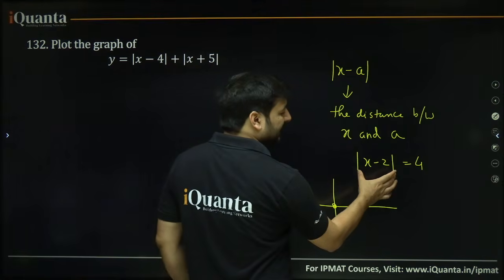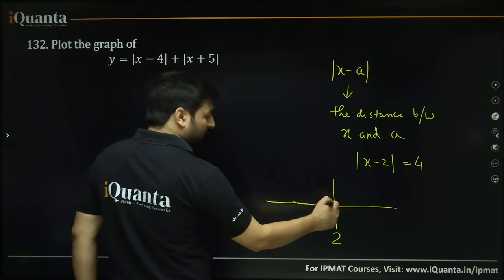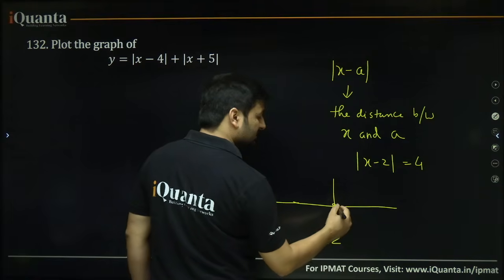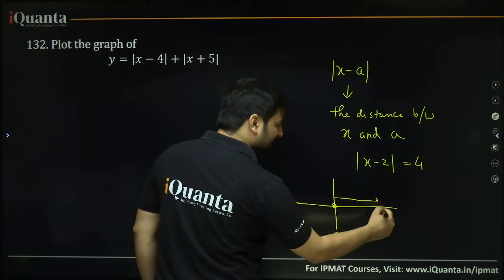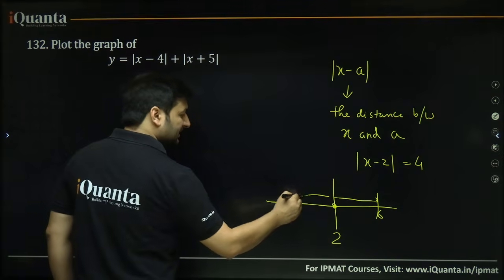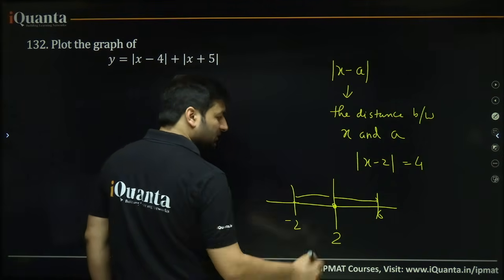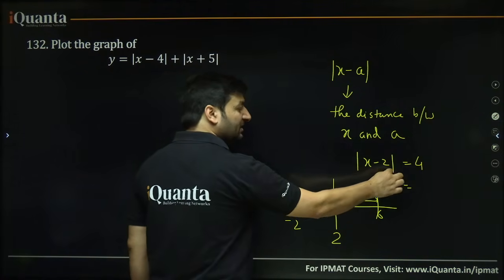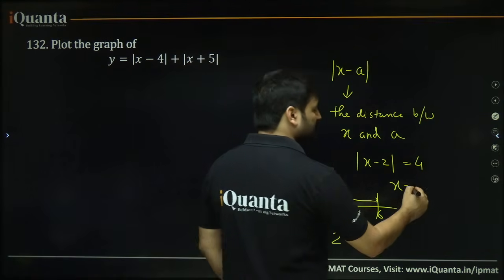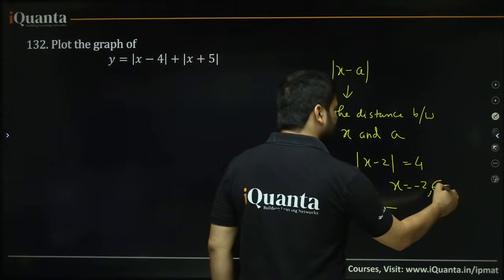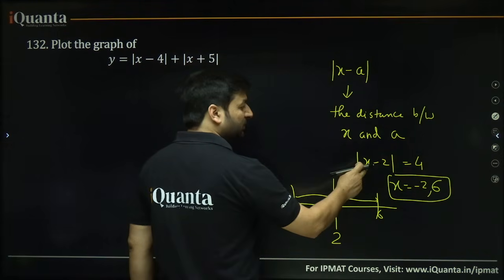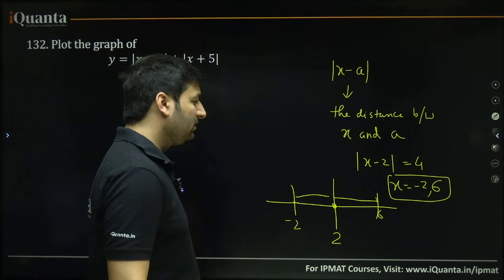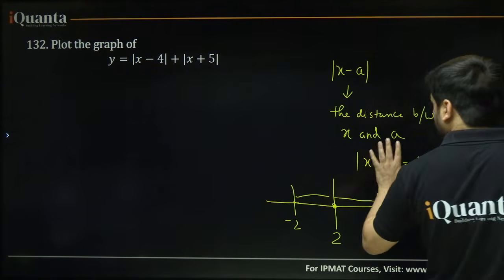Distance between point x and 2 is 4. So from 2 you can take the distance over this side as well as that side. But how much distance? 4 distance. So from 2 if you go 4 that side you reach 6. If you go 4 this side you reach 2 minus 4, that is minus 2. So the values of x from which the distance till point 2 is 4 are minus 2 and 6. Minus 2 will satisfy this and 6 will also satisfy this. You can check. If you put minus 2 here, minus 2 minus 2 is minus 4, whose mod is 4. 6 minus 2 is 4, whose mod is 4. Yes or no? So remember the distance thing, this is very important here.